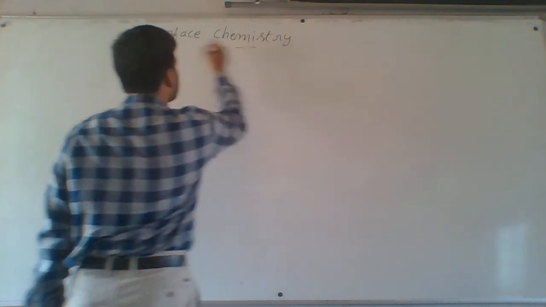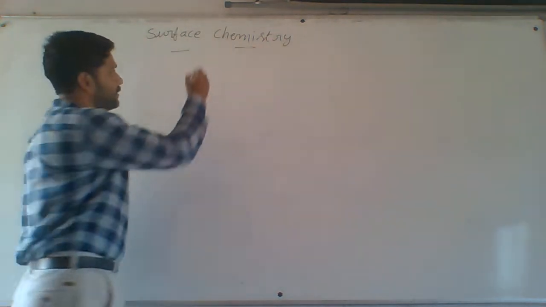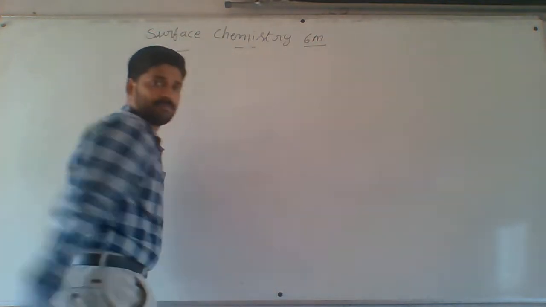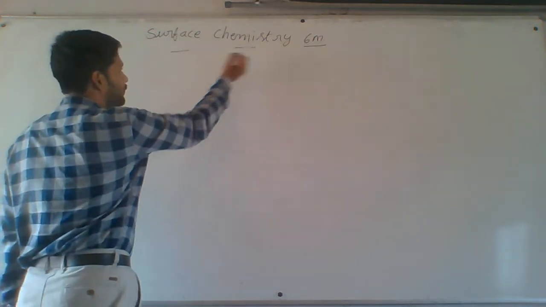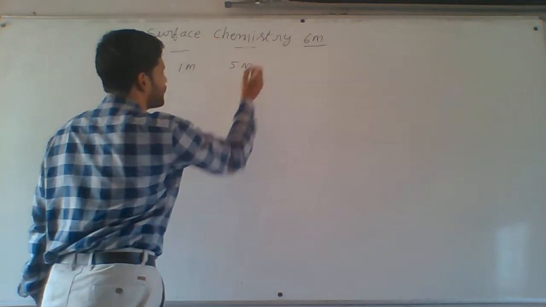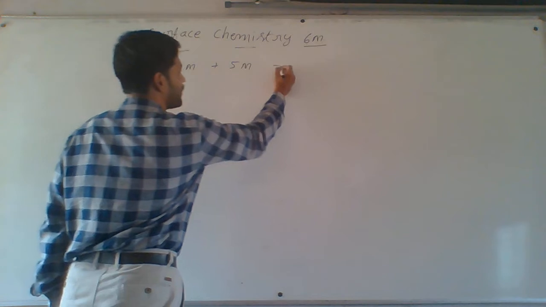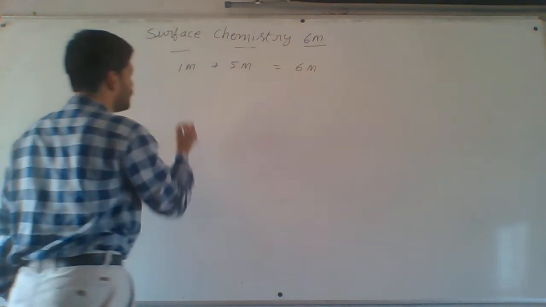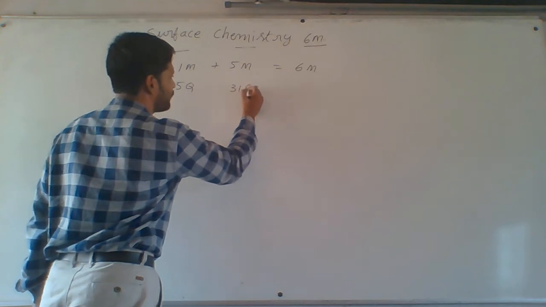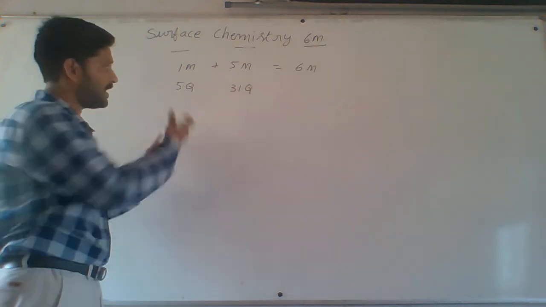In that chapter, the weightage in the PU exam is 6 marks. They will ask one 1-mark question and one 5-mark question, the 5th question and the 31st question, in the second PU final exam paper pattern.